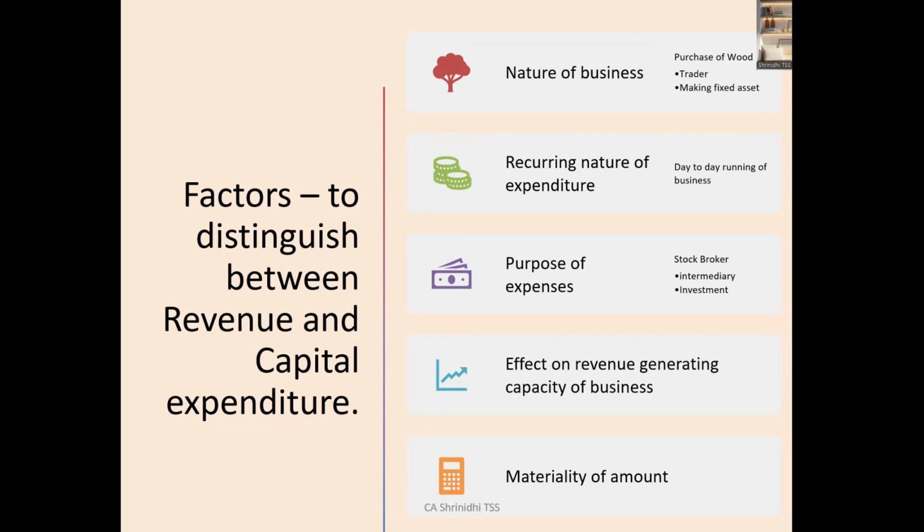Next is the effect of incurring that expense on the revenue generating capacity of the business. So in the previous example which we saw, the 10 lakh which was spent in year 1 had the benefit of optimizing or increasing the revenue over a period of the next 10 years. It has an effect on the revenue generation capacity of the business. So that is also one of the factors to be considered to tell that it's a capital expenditure.